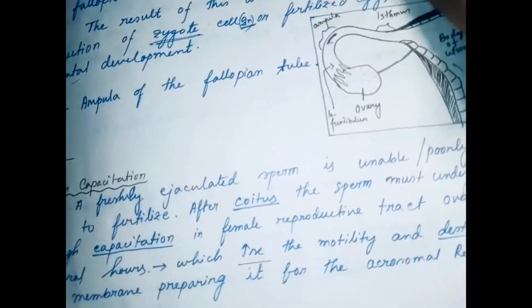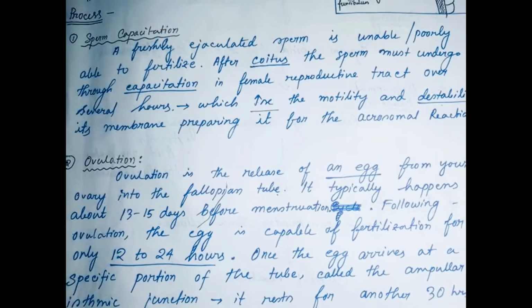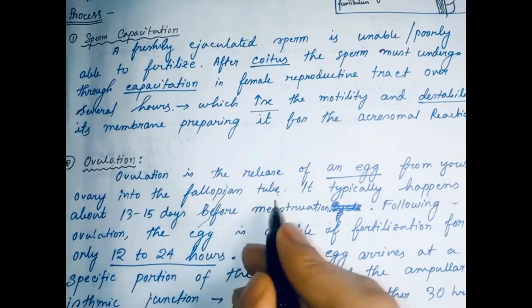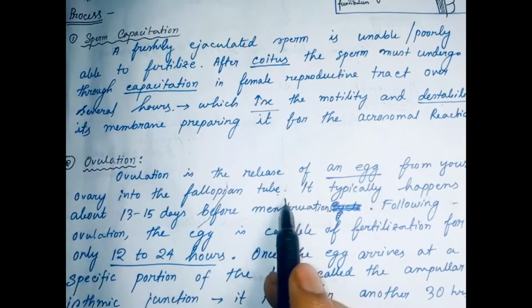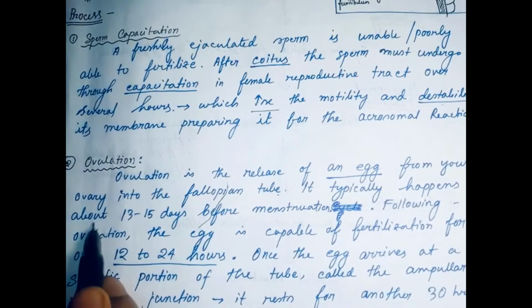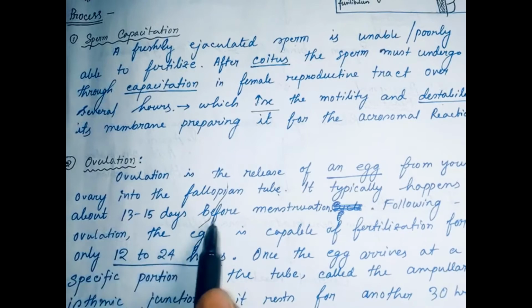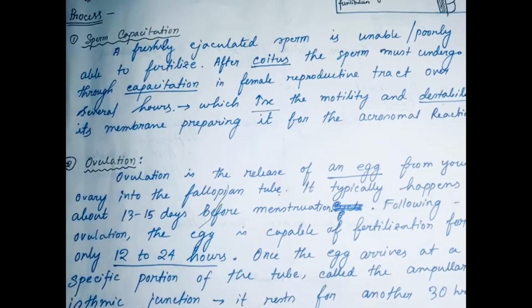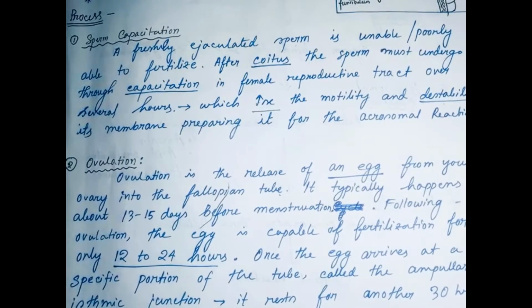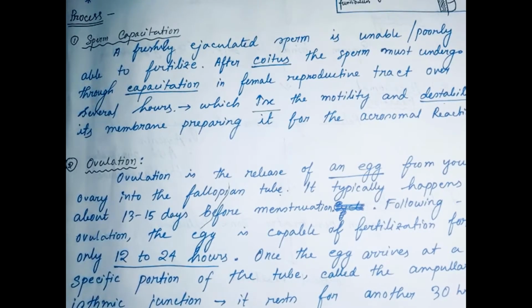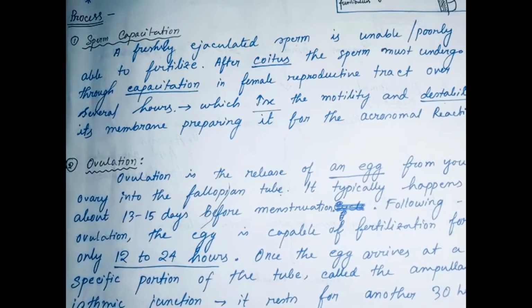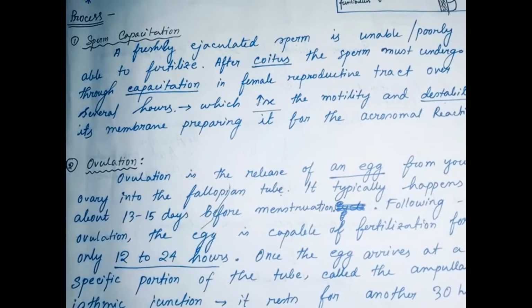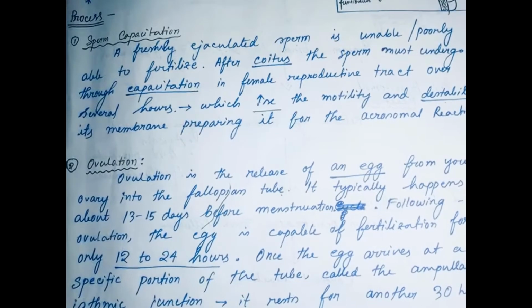Ovulation. Ovulation is the release of an egg from your ovary into the fallopian tube. It typically happens about 13 to 15 days before menstruation. But one point we should note is that in every menstrual cycle, one egg is released from one ovary into the fallopian tube, not from both ovaries. One month, one menstrual cycle, one ovary, one egg.